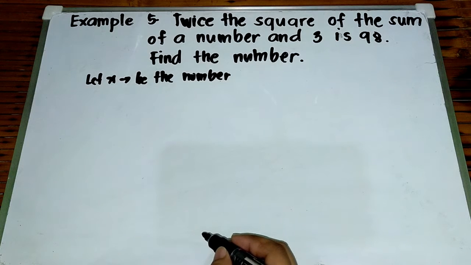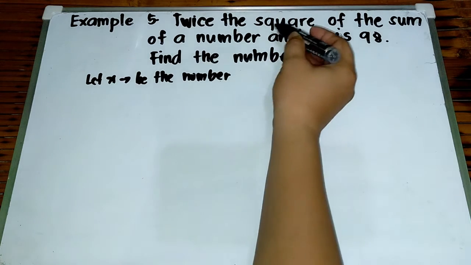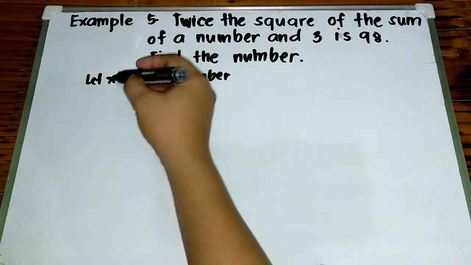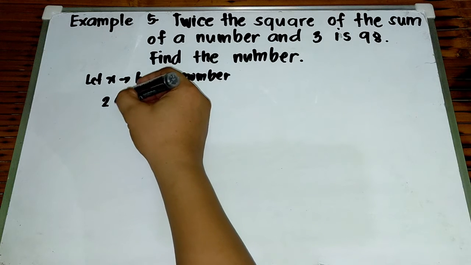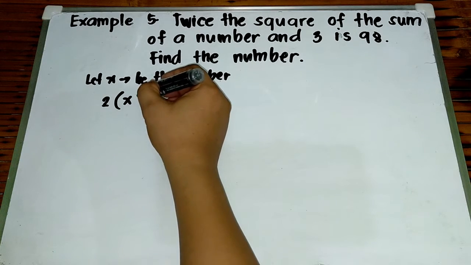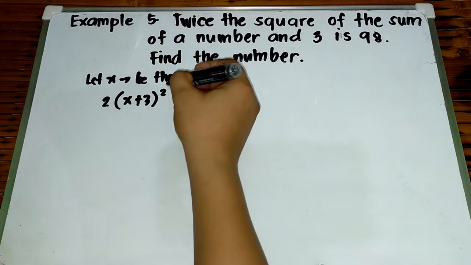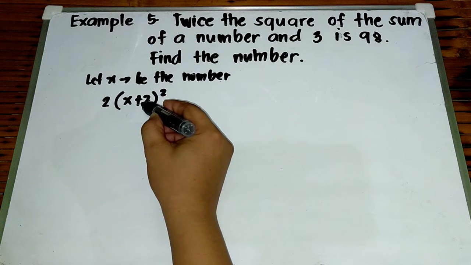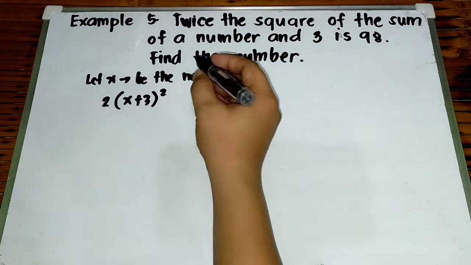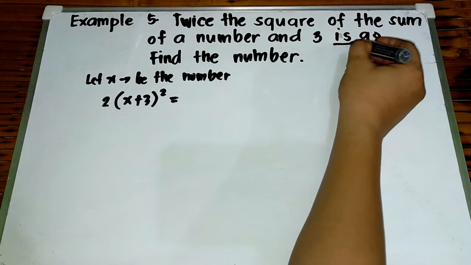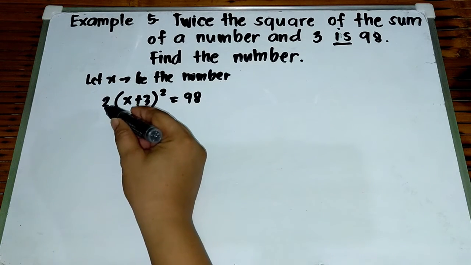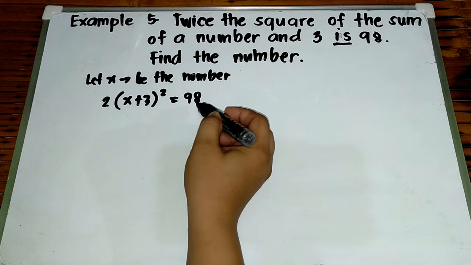Okay. So, i-analyze natin yung problem. Twice the square of the sum of a number and 3. Sabihin, twice the square of the sum of a number and 3. So, square of the sum of a number and 3. So, square of x plus 3 is equal to, kasi sabi niya is equal to 98. Okay? So, we have this one, 2 times the square of x plus 3 is equal to 98.